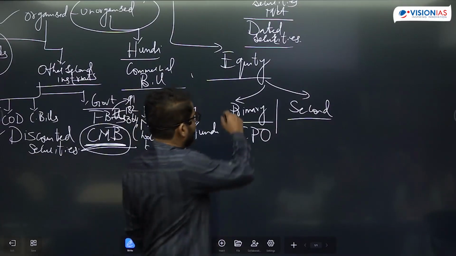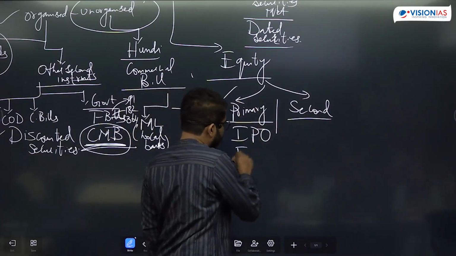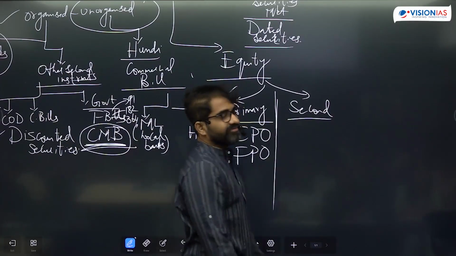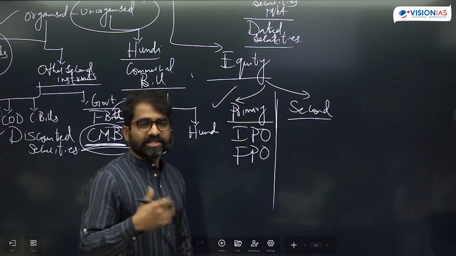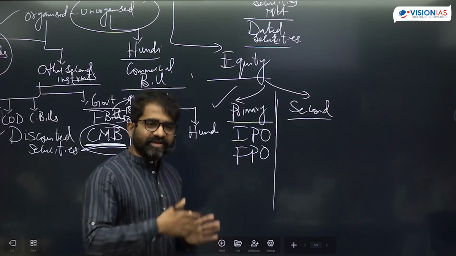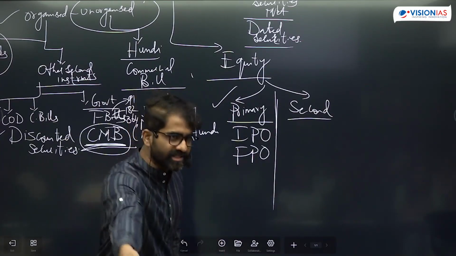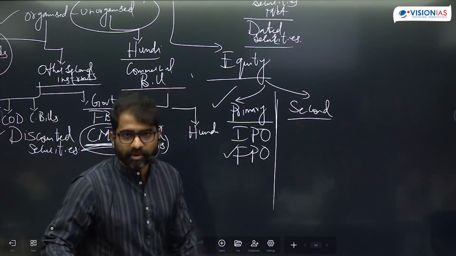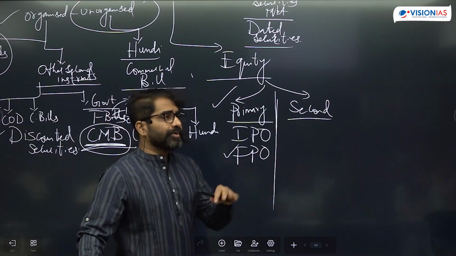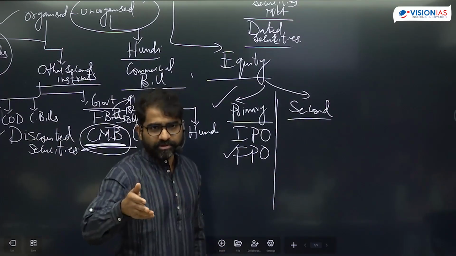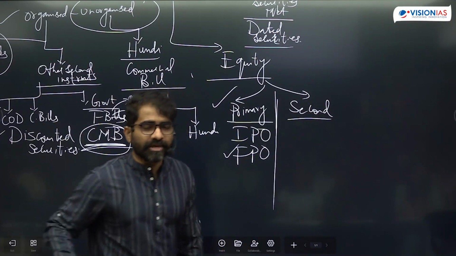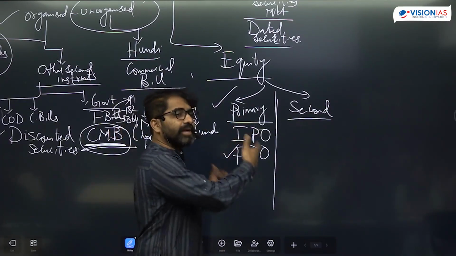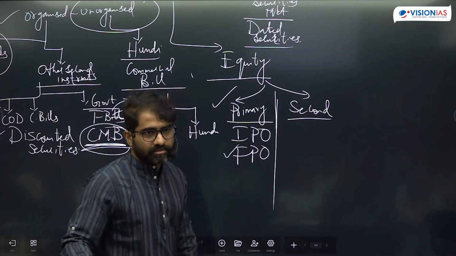Here in the primary market, you know these words, right? FPO, IPO. The company is raising money for the first time from the market. That is IPO. The second time, third time, when it is diluting ownership and issuing new shares in the market, you use the word FPO, follow-on public offer. Now, when we talk about IPOs, a company cannot issue IPOs by itself. There are investment banks, merchant banks.